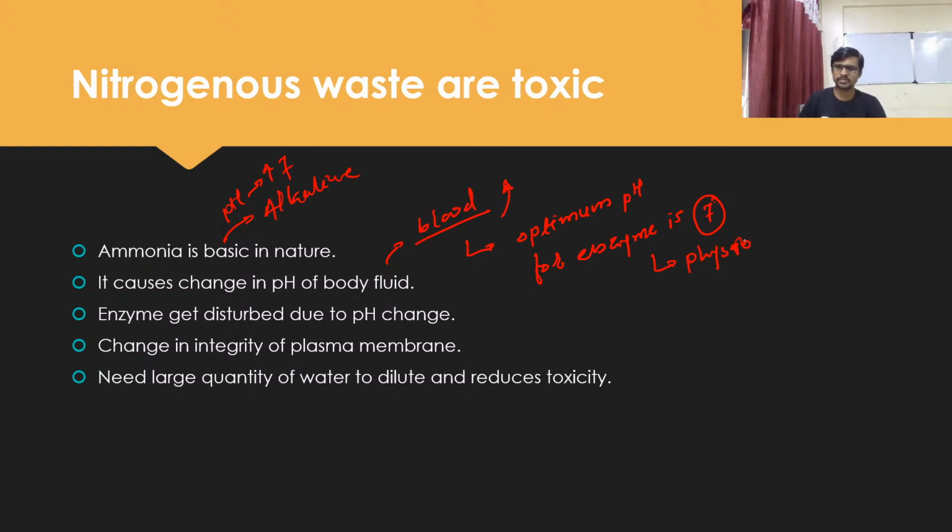At this pH, they work at the maximum rate of reaction. So if there is any change in the pH value, what happens if the pH of blood increases? It will definitely slow down the reaction.